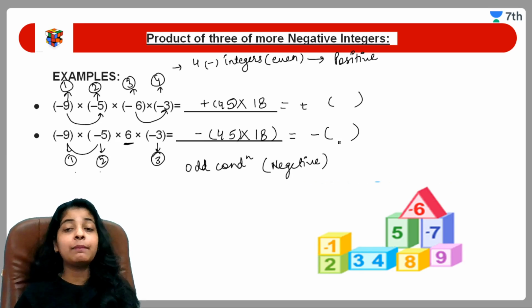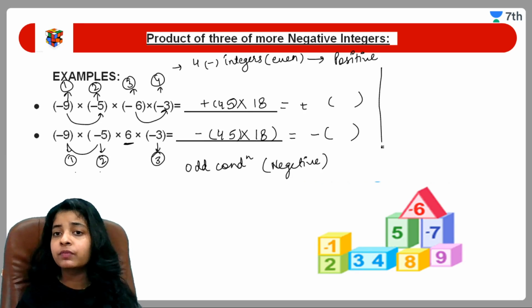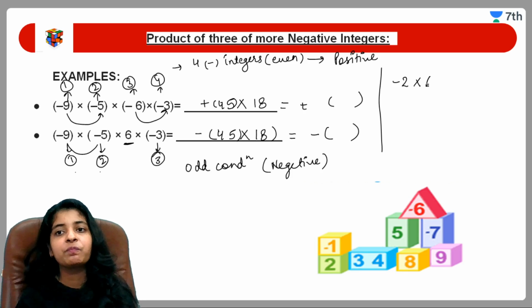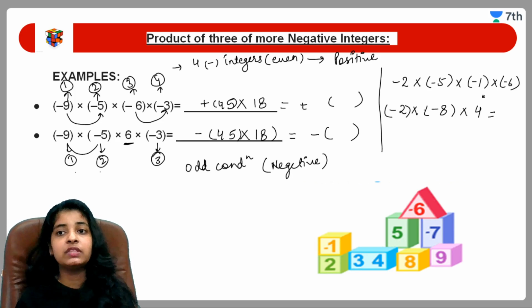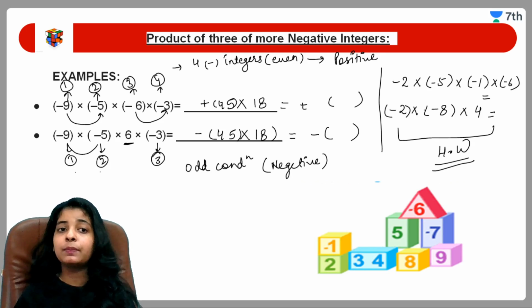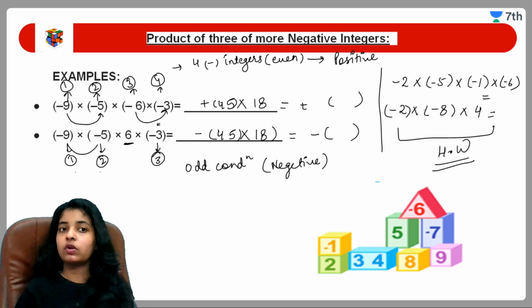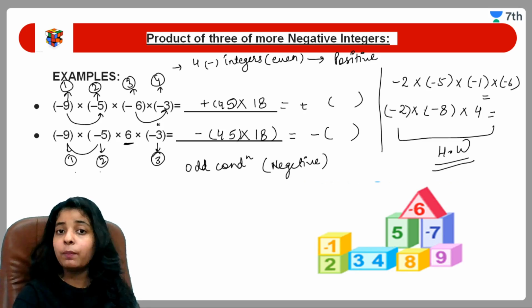Okay, I am giving you some more examples for this. You have to perform them as your homework. Let us take minus 2 into minus 5 into minus 1 into minus 6, and here minus 2 into minus 8 into 4. Let me know the answers of these two questions. These two are your homework. Perform them and tell me the results in the comment section, and tell me who did what. This is your homework for this session. Okay, moving further. I hope it is clear to you guys.